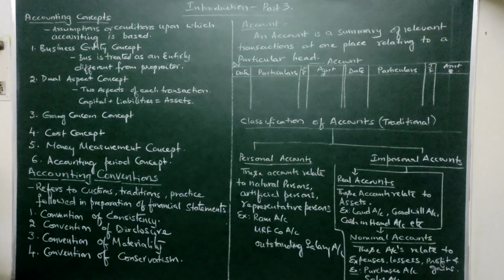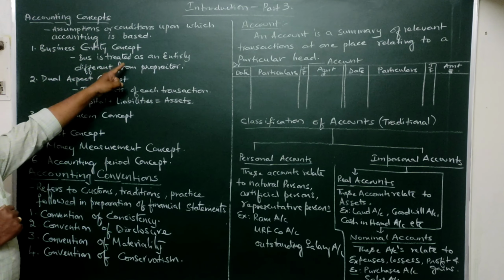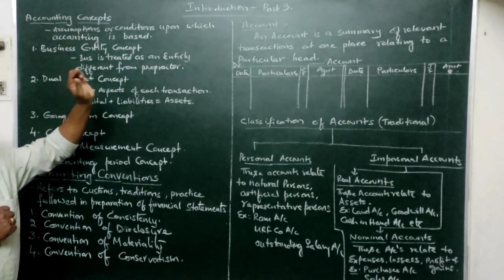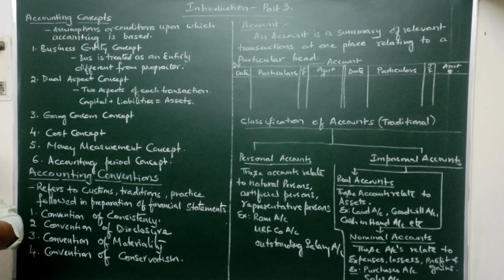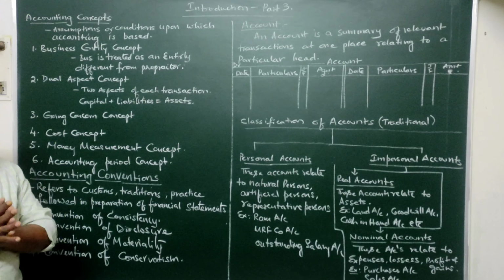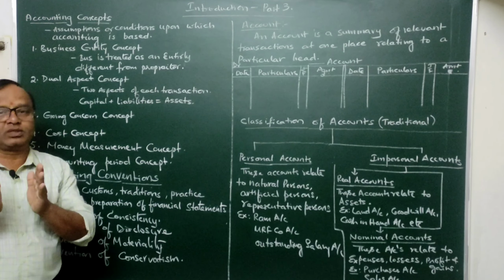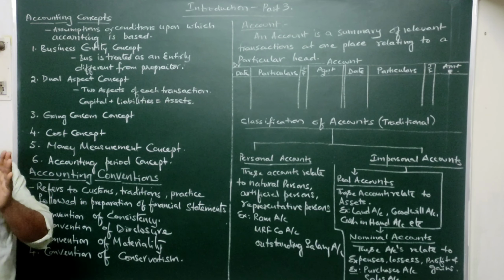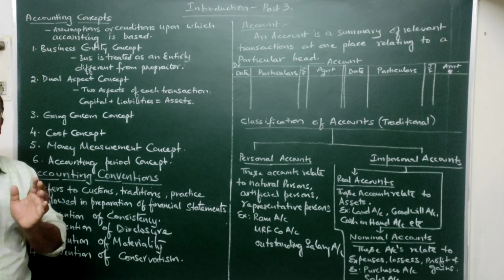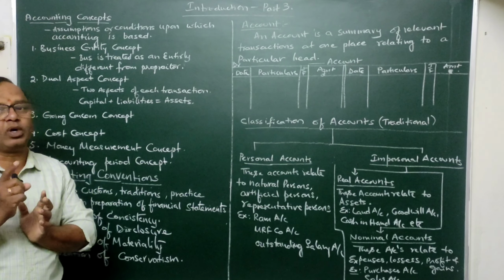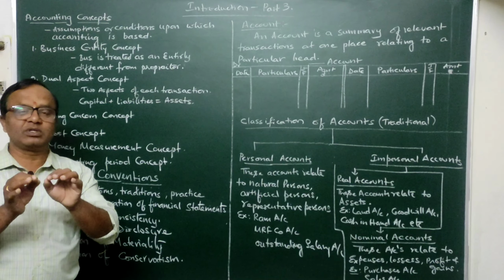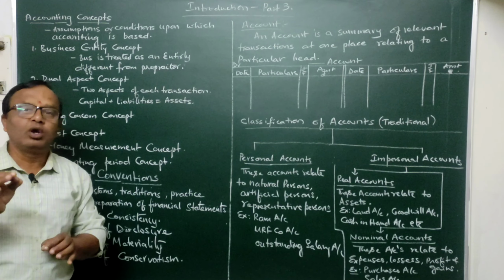See, what is the business entity concept? Business is treated as entirely different from that of the proprietor. In brief, I have written this one. The business entity concept says that every business should be treated as entirely different from the proprietor. That means a person who is maintaining books of accounts should think that his business is separate and the owner is separate. Both are separate entities. When you are recording in the books of the business, we should think from the business point of view, but we should not think from the point of view of the owner or the proprietor.